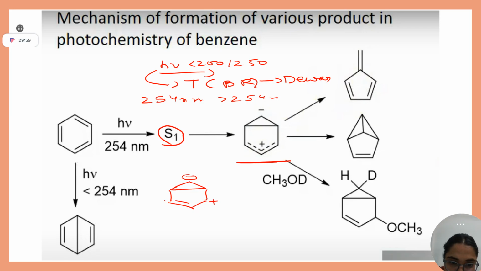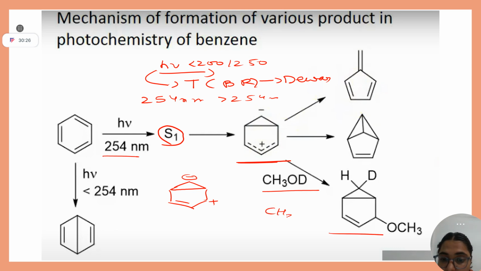They have just written the resonating form, right? Because this positive can be here only, and the double bond can be here, correct? Okay. So they are saying first you can go through this. How have they confirmed that they are getting this zwitterionic intermediate? Because when they irradiated this benzene with light and added CH3OD, what did they get?